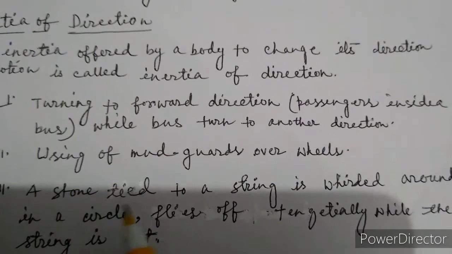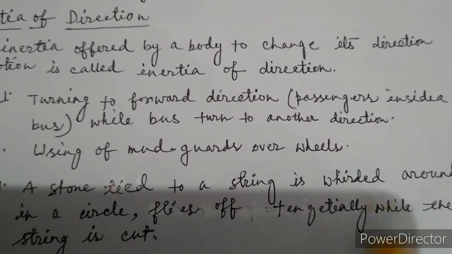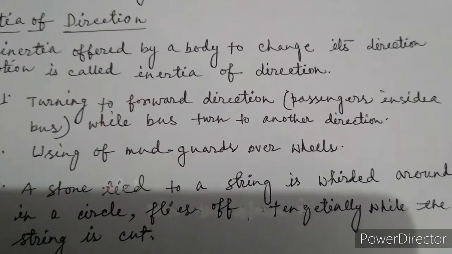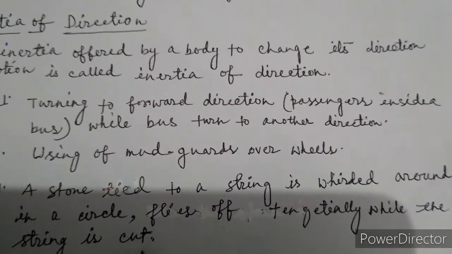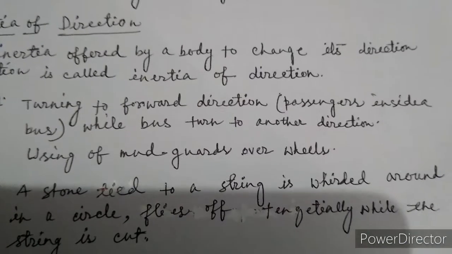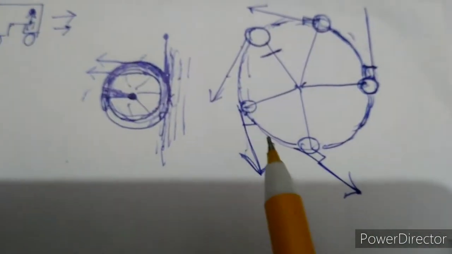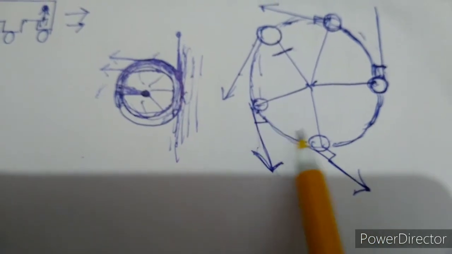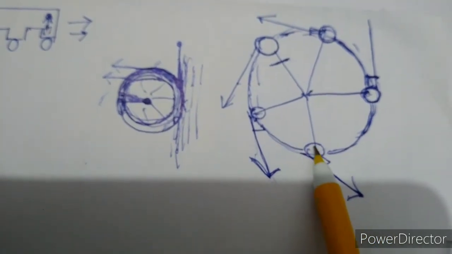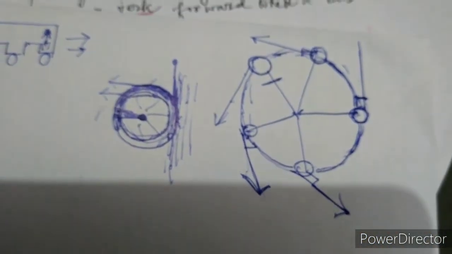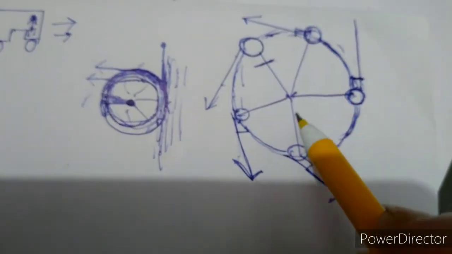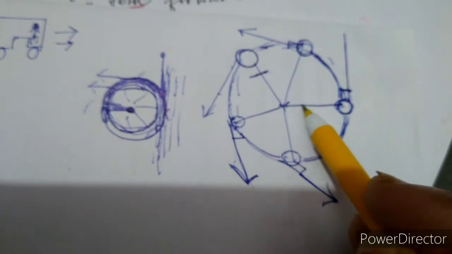This one: a stone tied to a string is whirled around in a circle, and it flies up tangentially when the string is cut. So this is also the same thing. In this picture, you can see this is a thread.